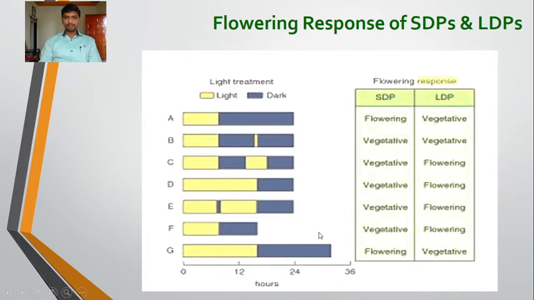The F, where the short day plants remain vegetative, long day plant shows flowering. And in the last case, where equal light period and dark period have been given, the short day plants can show flowering while the long day plants remain vegetative. So this is the flowering response of the short day plants and the long day plants to the relative length of light and dark period. This is given just for your understanding regarding the short day plants and the long day plants.